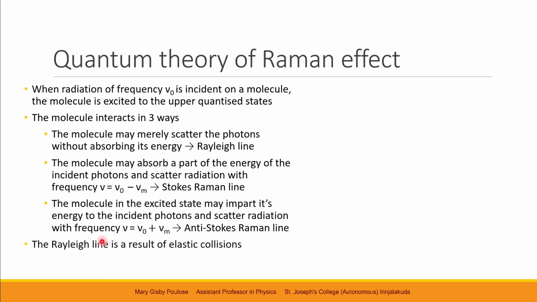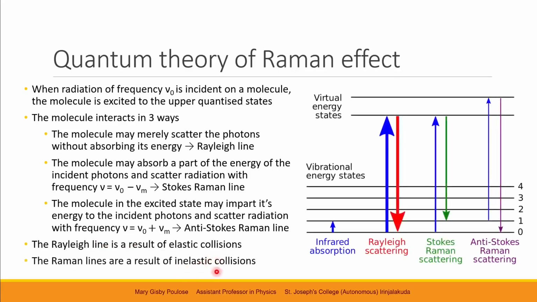Now, the Rayleigh line is a result of elastic collisions, whereas the Raman lines are a result of inelastic collisions. So in Rayleigh scattering, when light is incident, the molecule is excited to the higher energy states, and that same light is scattered from it when the molecule de-excites.